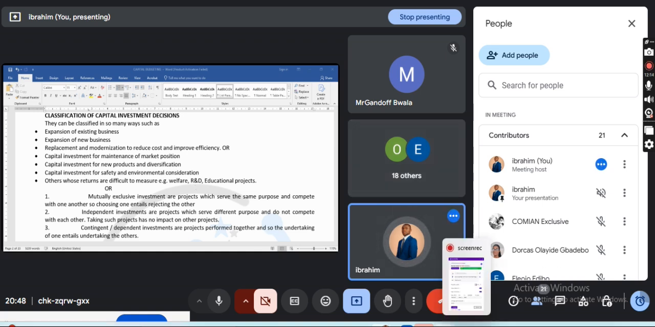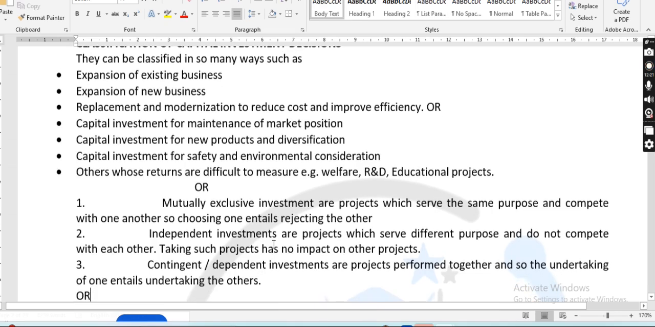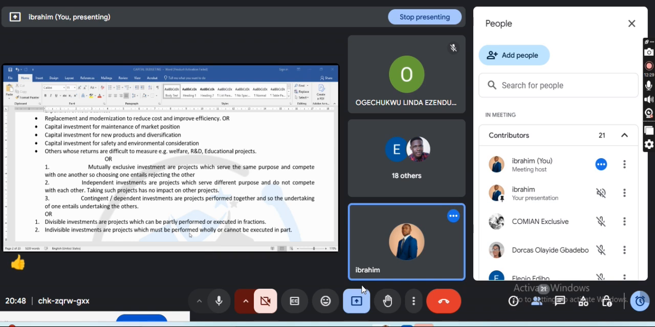Class, are we still together? I need to confirm before we move ahead. Class, are we still together? Yes, sir. Okay, thank you so much. So I'm just explaining the capital investment decision, where an investment or capital project has to do with investment decision. So that is why I said we need to understand all these things.